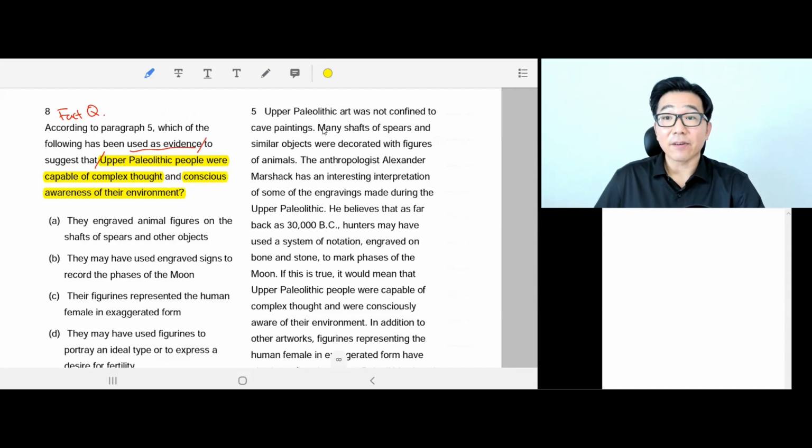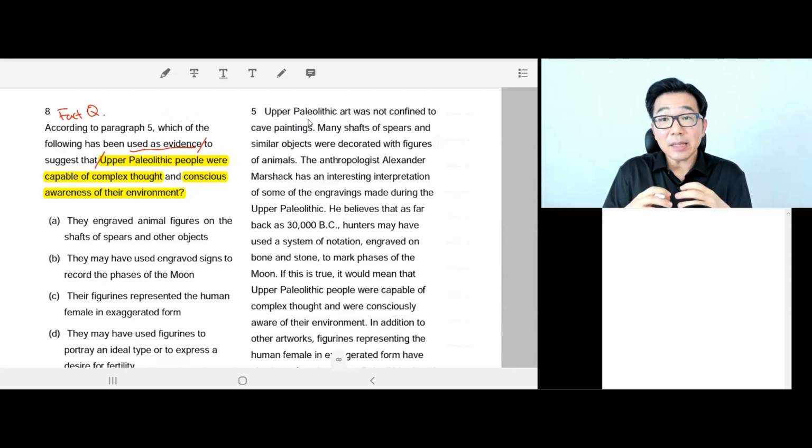So let's find that out. What is it that can tell us that they were capable of complex thought? Here we go. Paragraph 5. Upper Paleolithic art was not confined to cave paintings. Okay, so the Upper Paleolithic art was not only cave paintings. There were other forms of art other than cave paintings.